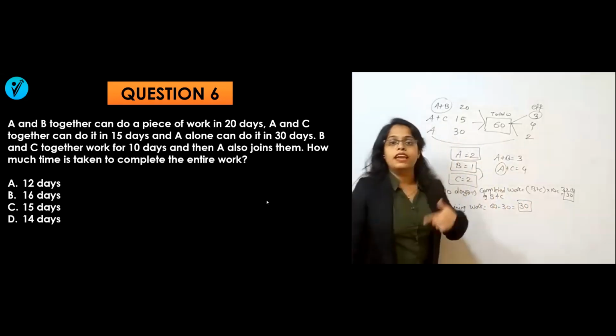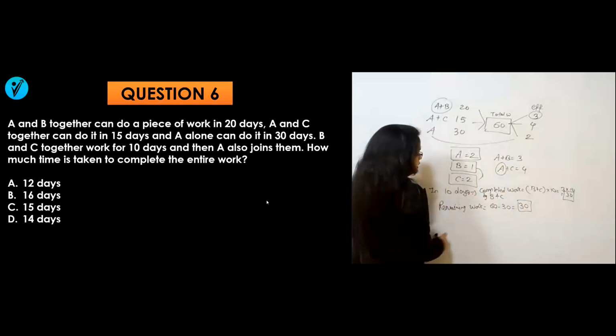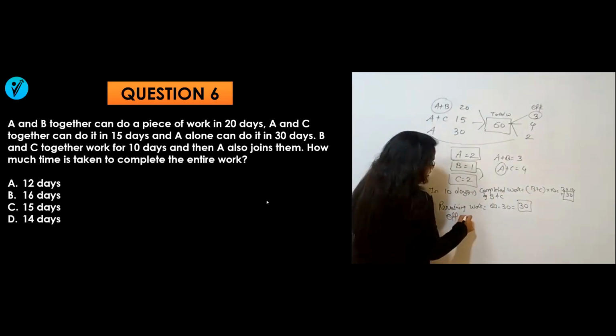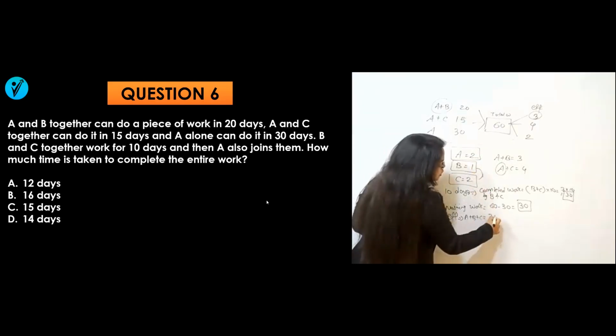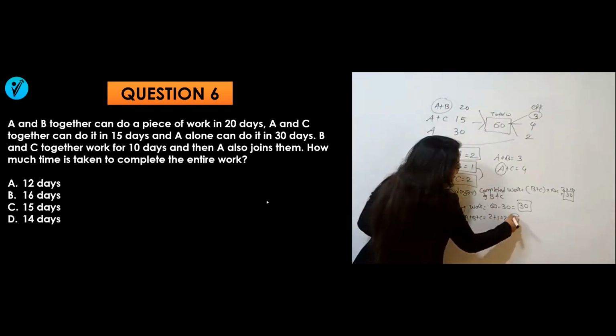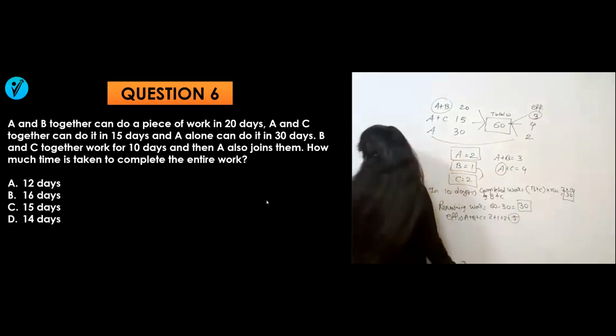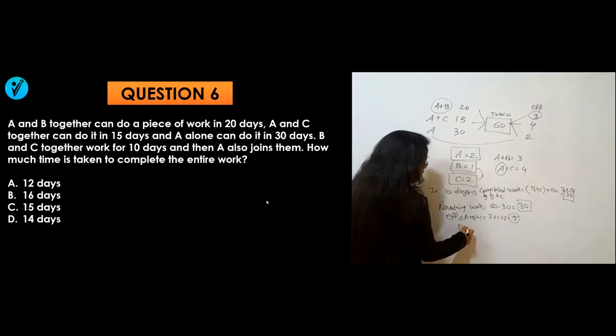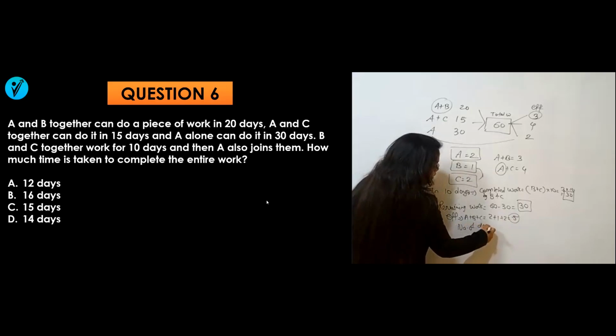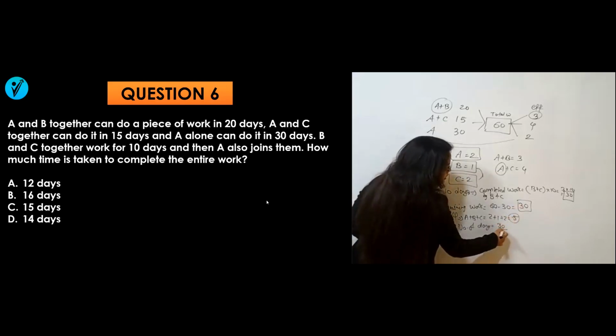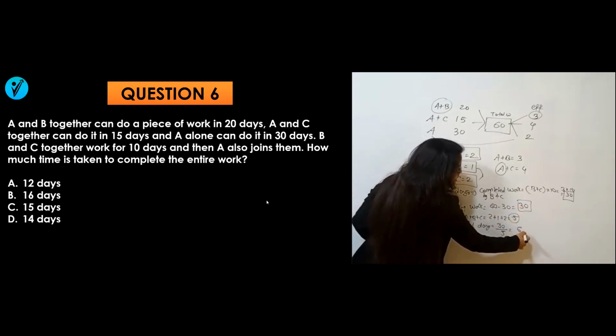Out of this 30, now A has also joined them. So what will be the efficiency of A plus B plus C, because now all are working? The efficiency of A plus B plus C will be 2 plus 1 plus 2, that means 5. So how many days will be required? Number of days will be equal to work 30, efficiency 5. So 6 days.